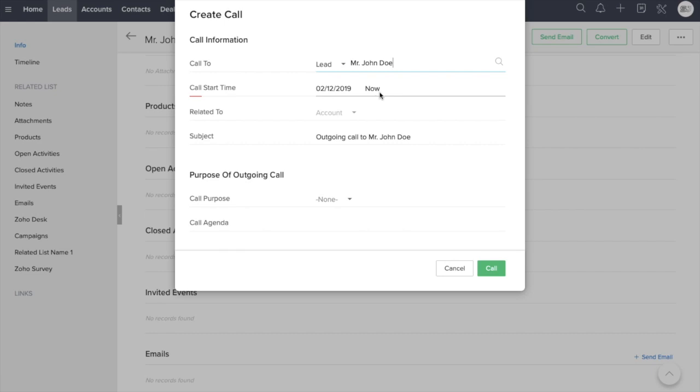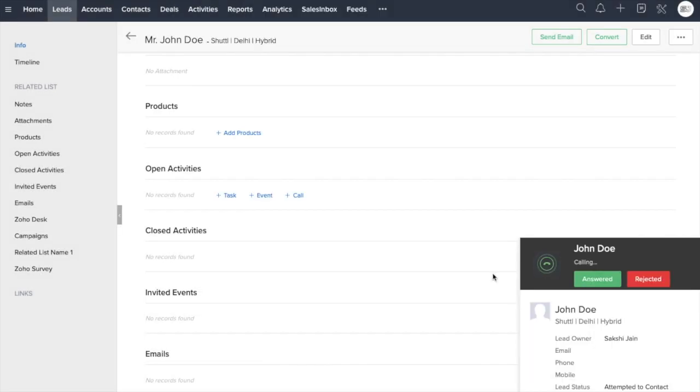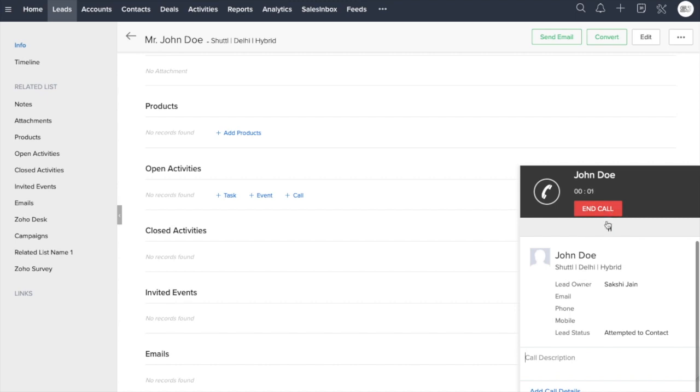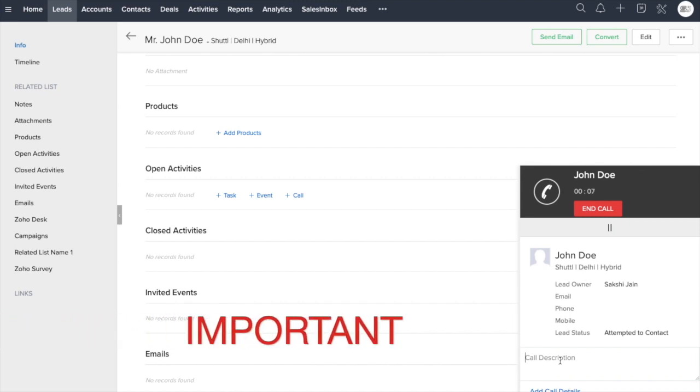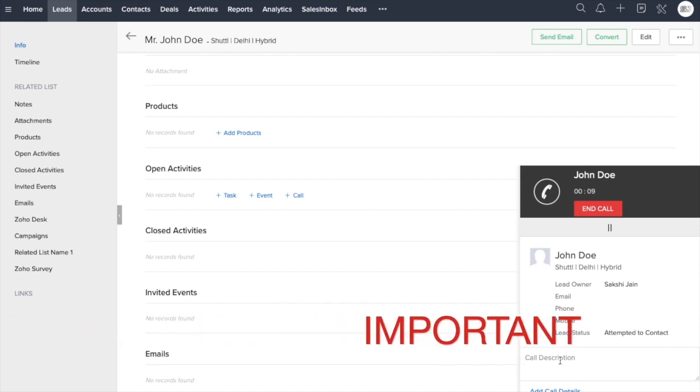Each and every piece of information would be fetched from this lead, and she would simply click on the call button, and let's say she has clicked on answered. So now the call has started. Let's understand this, it is very important. This call is not routed via Zoho. This is simply a representative functionality. So Sakshi is calling a client via her mobile.